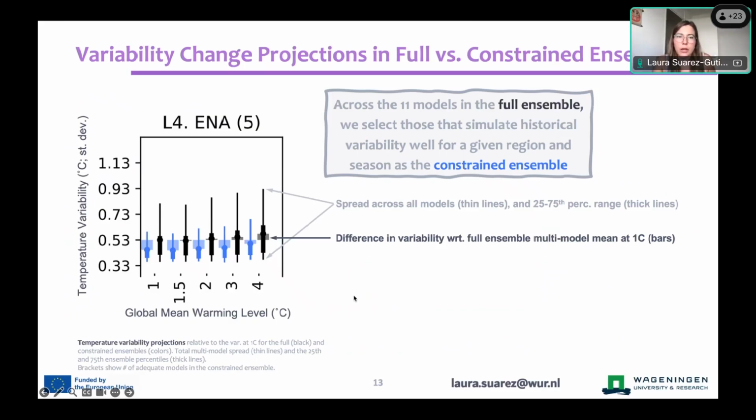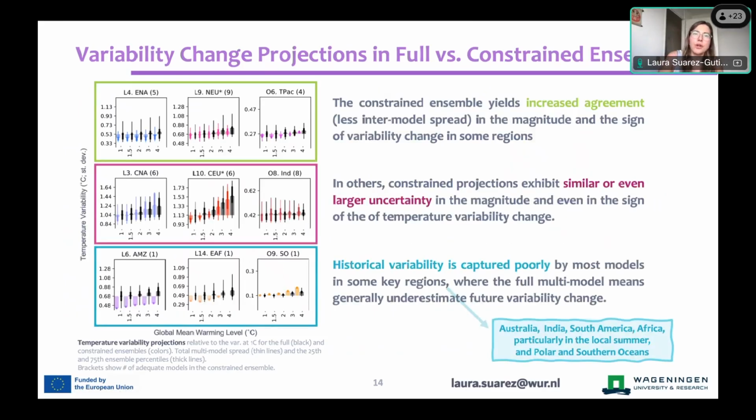So now that we've explained how to read these temperature variability projection plots, we'll see them for a few selected regions. Again, if you're interested in any region in particular, I welcome you to look into the paper results, which is quite complete. But here I only highlight 3 types of results. The first at the top is more or less what you would expect. So this means we find a number of regions where indeed the full ensemble of 11 models shows some models that do not perform well.